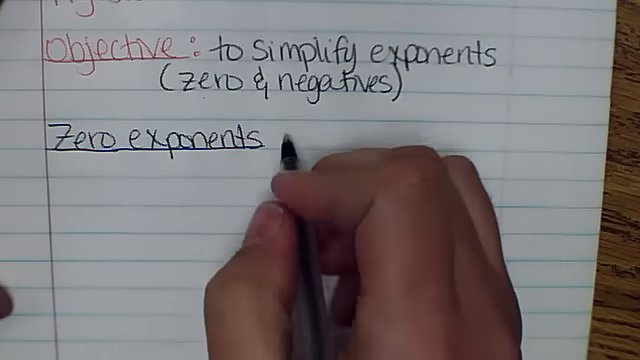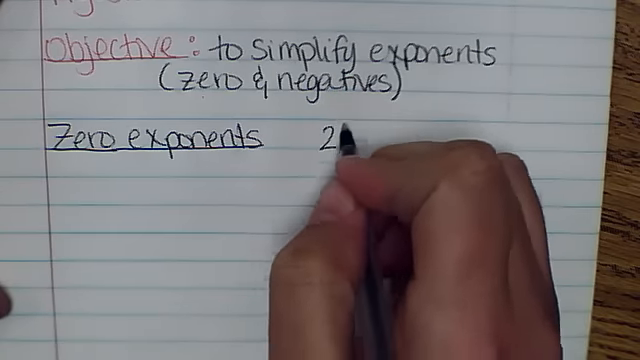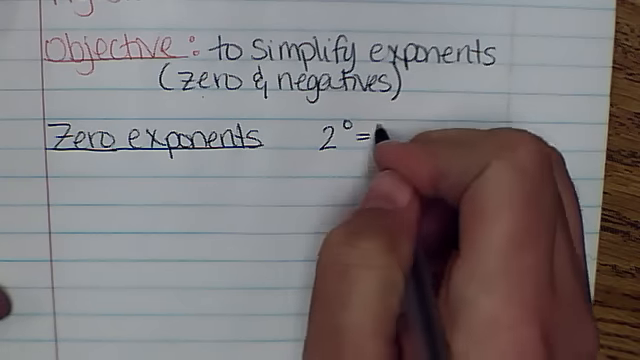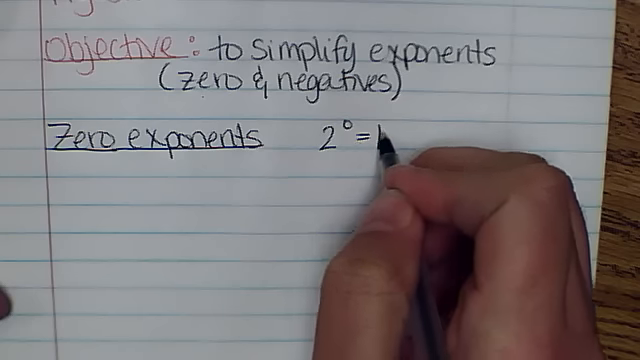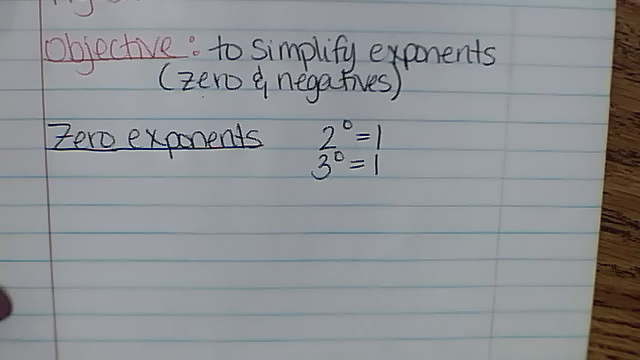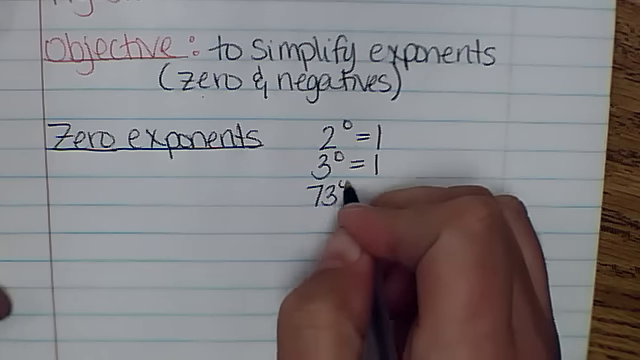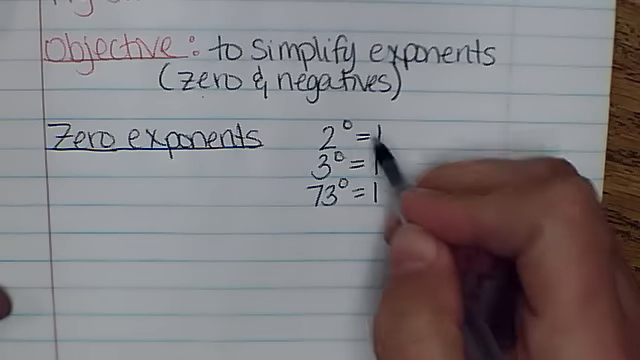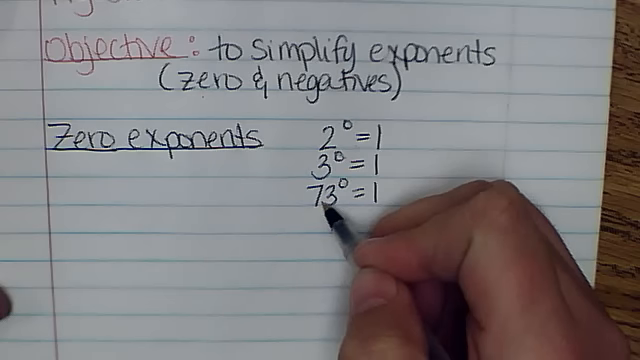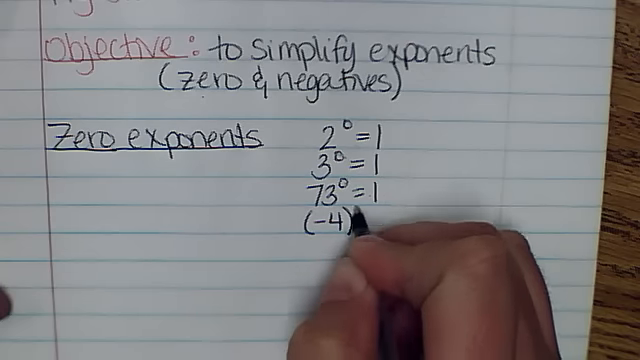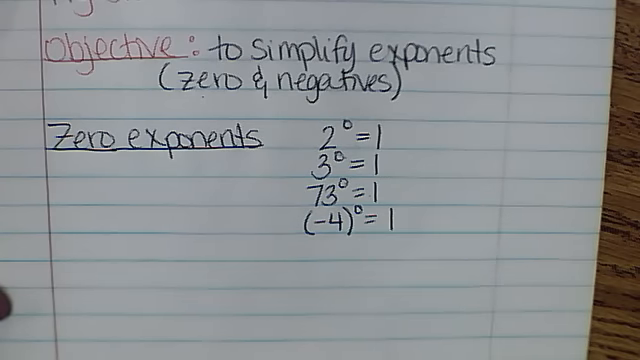Zero exponents means there's a 0 in the exponent, so like 2 to the 0. 0 exponents is a rule that you have to memorize. Anything to the 0 power equals 1. So 2 to the 0 equals 1. 3 to the 0 equals 1. 73 to the 0 equals 1. And I know that those look like degree symbols, but they're really zeros for the exponent. No matter what the number is, anything to the 0 power is 1. So even when it's negative 4 to the 0 power, that's still 1.